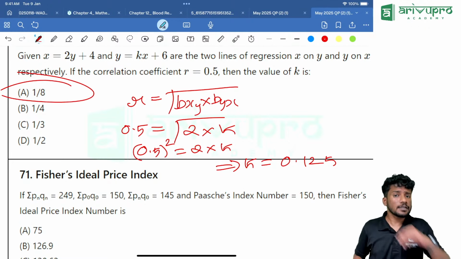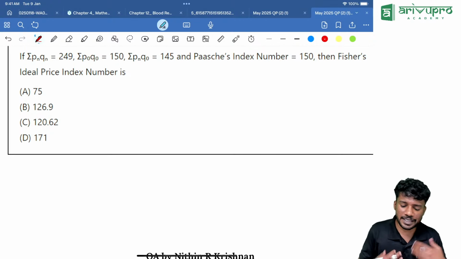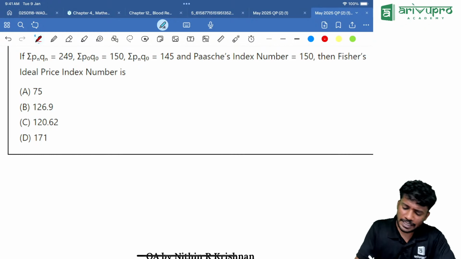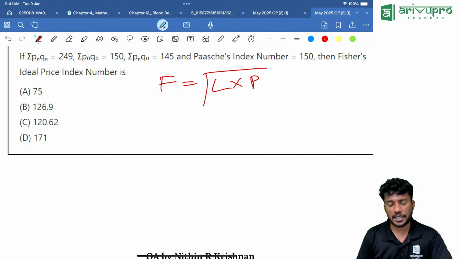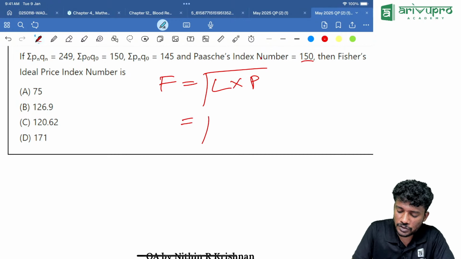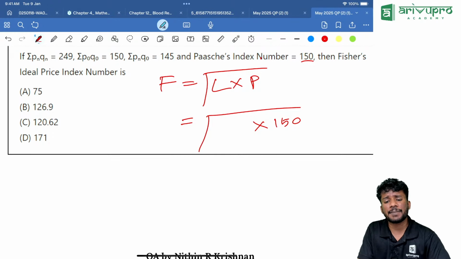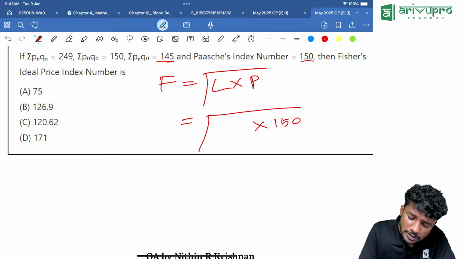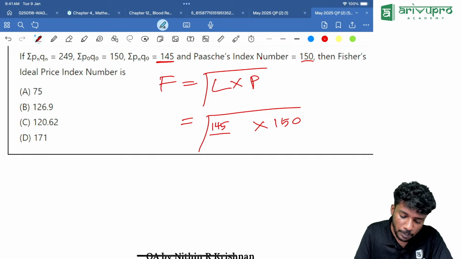Another direct question. Fisher's index based question. One of the most repeated types of question, but this time they gave it in a different way. What is Fisher? F is nothing but root of Laspeyres into Paasche. Paasche's index number is directly given, which is equal to root of, into 150. I am writing into 150. But Laspeyres index number is not given. How will you find the Laspeyres index? The Laspeyres index is nothing but this one, sigma p1 q0, the respective quantity. What is the quantity we are taking? Base year quantity, 145 divided by 150 into 100.